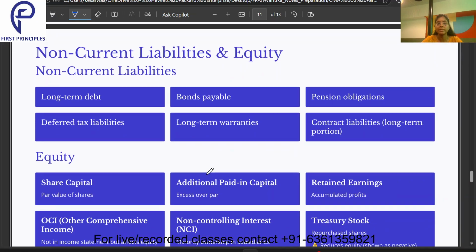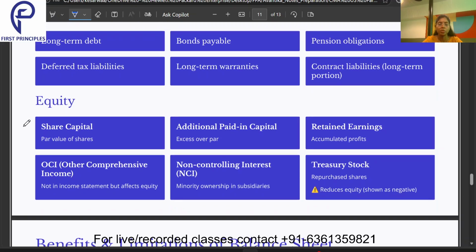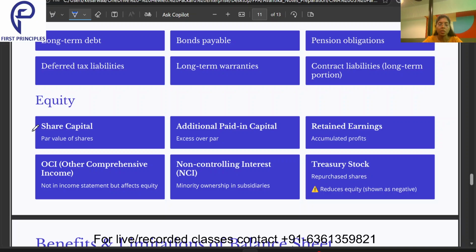Now, non-current liabilities and equity. Non-current liabilities, what do we have? Long-term debts, bonds payable, pension obligations for the employees, deferred tax liabilities, long-term warranties, contract liabilities. All these fall under the category of non-current liabilities. Coming to the equity, what all do we have in equity? Share capital, additional paid in capital, retained earnings, OCI, NCI, treasury stock.